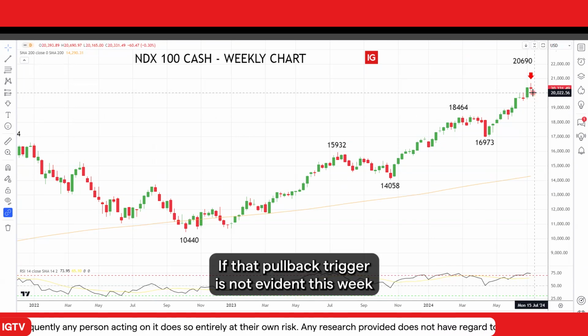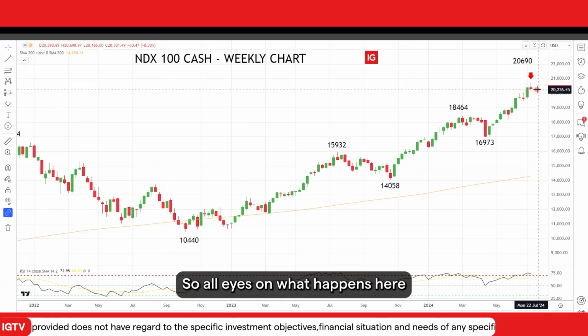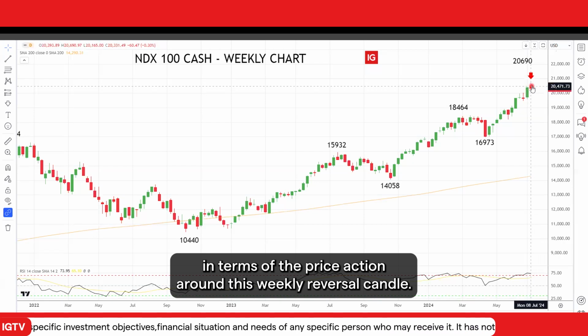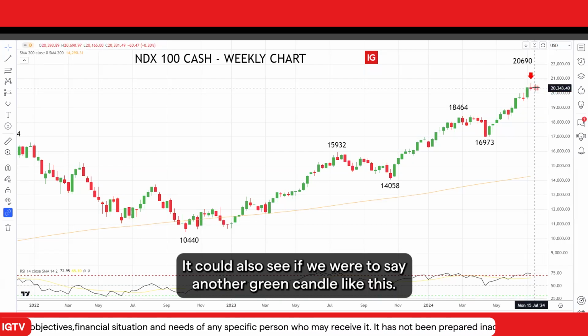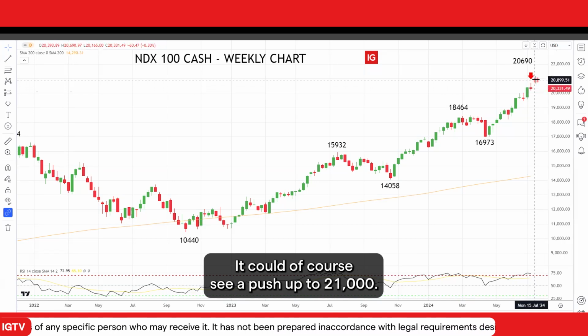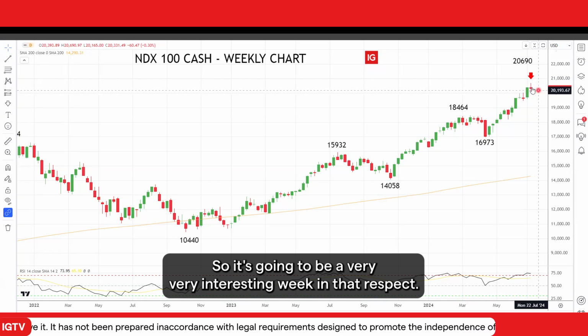If that pullback trigger is not evident this week, then we can potentially see another green bullish candle. So all eyes on what happens here in terms of the price action around this weekly reversal candle. If we were to see another green candle like this, it could, of course, see a push up to 21,000. So it's going to be a very, very interesting week in that respect.